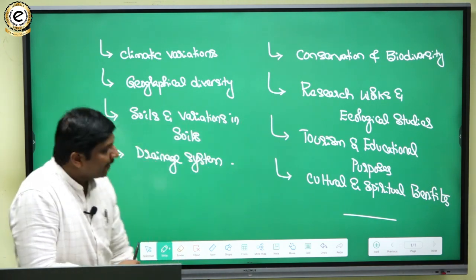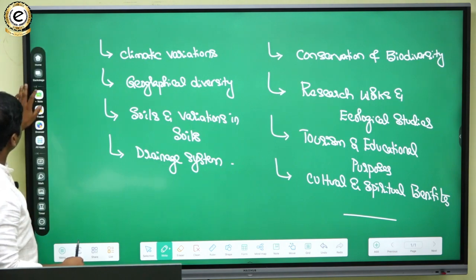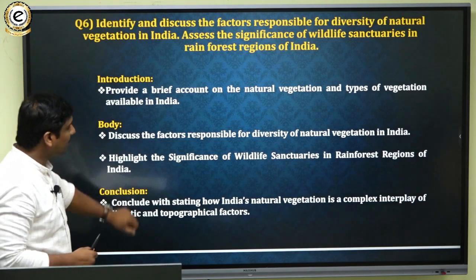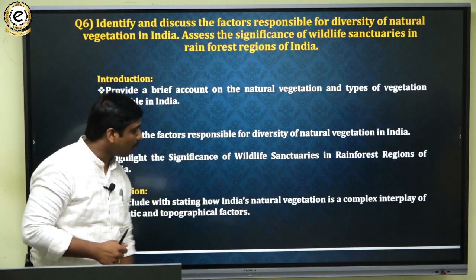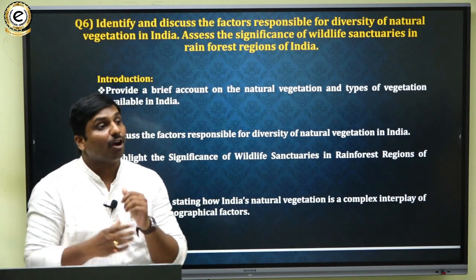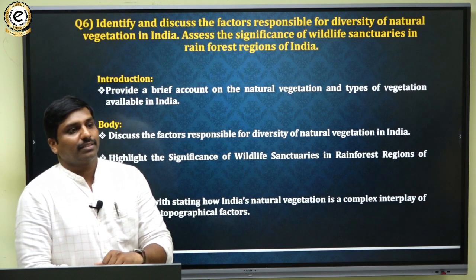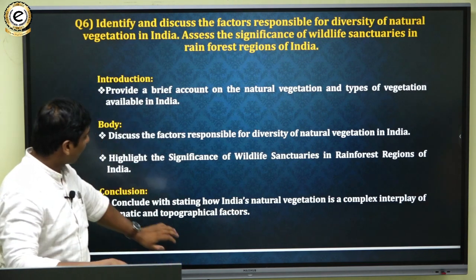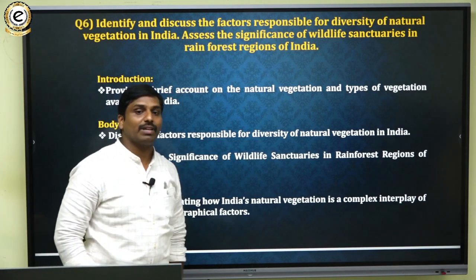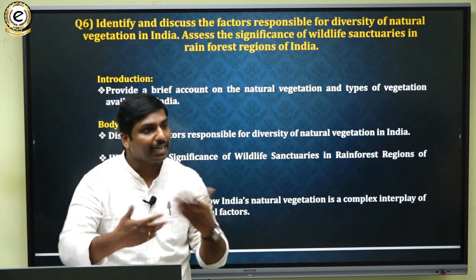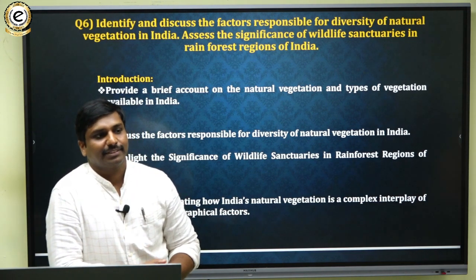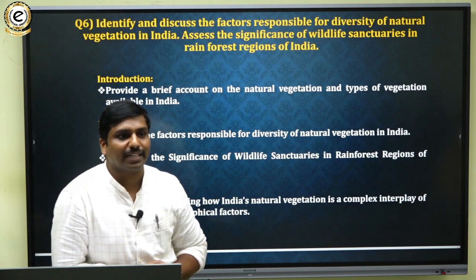Finally, in the conclusion you can mention how India's natural vegetation is a complex interplay of climatic and topographical factors. That means natural vegetation in India is dependent upon climatic factors as well as topographical factors, because the chief question is on natural vegetation. You have to highlight and systematically quote the richness of the natural vegetation, and thus you can conclude the answer.